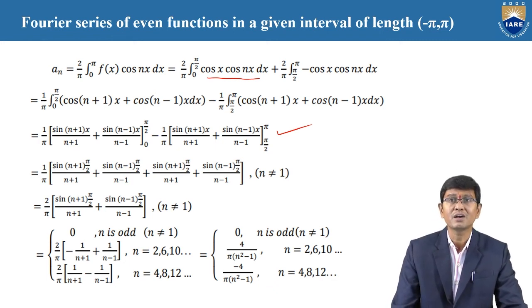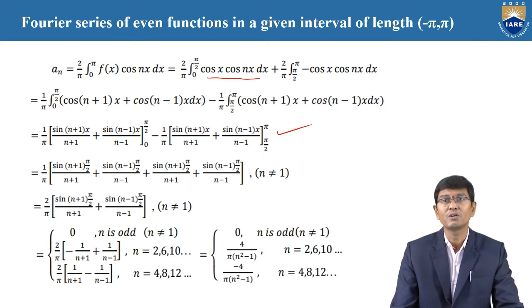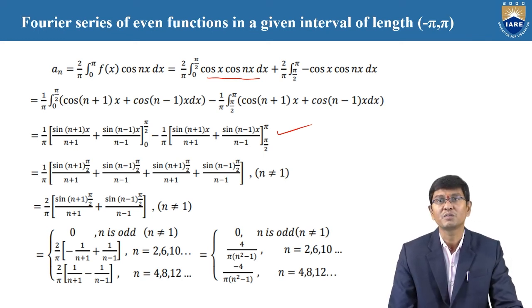Whenever n is odd, the value is 0, and n is equal to 2, 6, up to 10, the value is 4 by pi into n square minus 1. For n is equal to 4, 8, 12 and so on, the value is minus 4 by pi into n square minus 1.